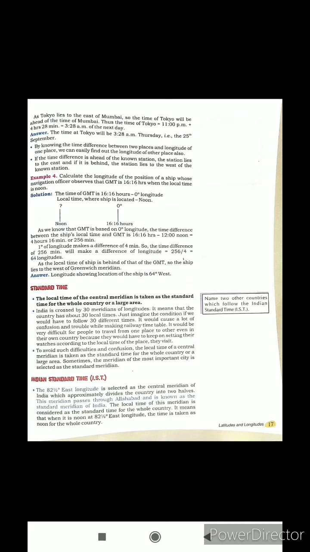By knowing the time difference between two places and the longitude of one place, we can easily find out the longitude of the other place. Also, if the time is ahead of the known station, the station lies to the east, and if it is behind, the station lies to the west of the known station.